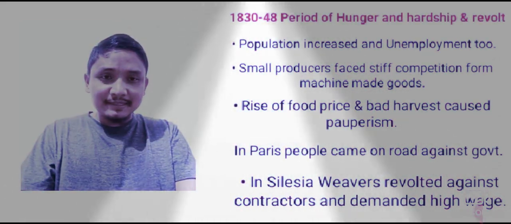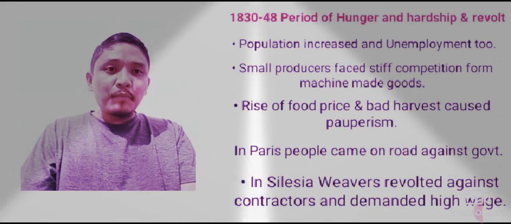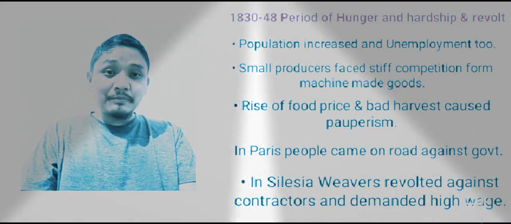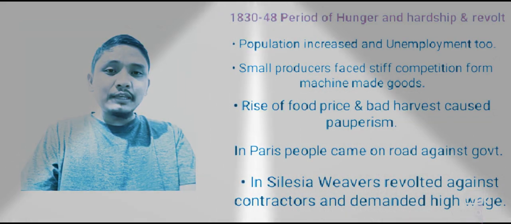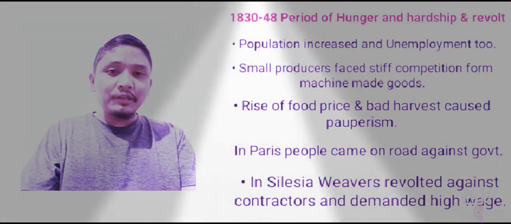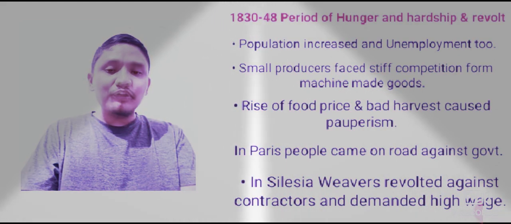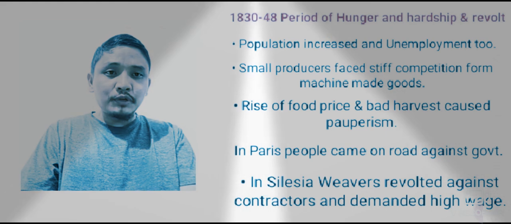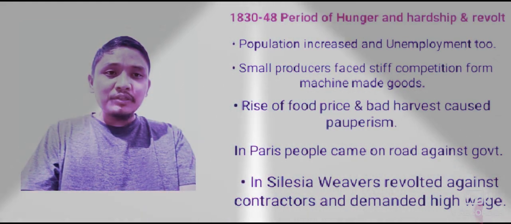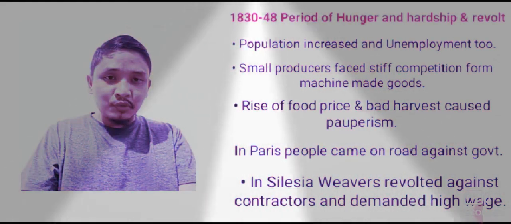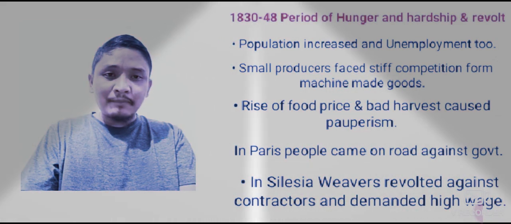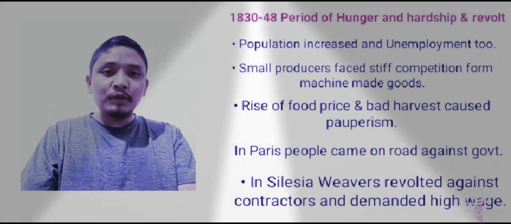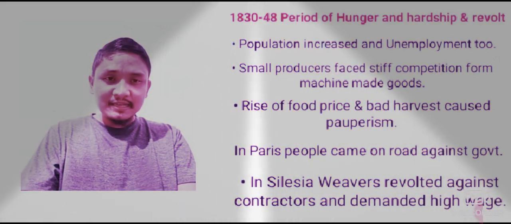Now let us discuss: population increased and unemployment also increased. That means how and why do we see economic hardship in Europe during this period? Because the population increased in Europe and at the same time unemployment also increased. That means people were becoming jobless.